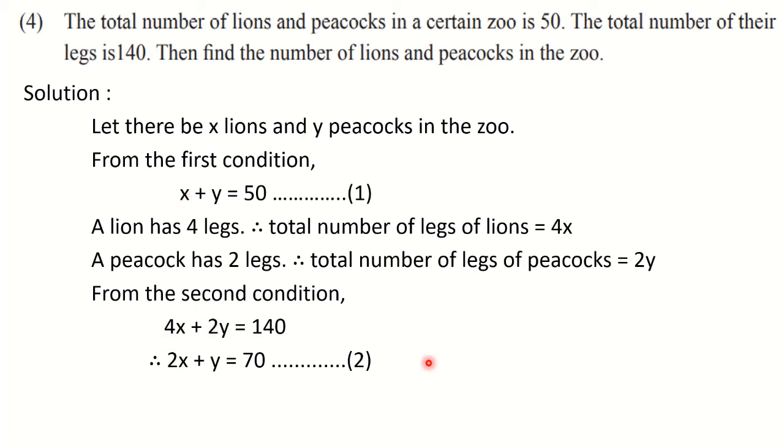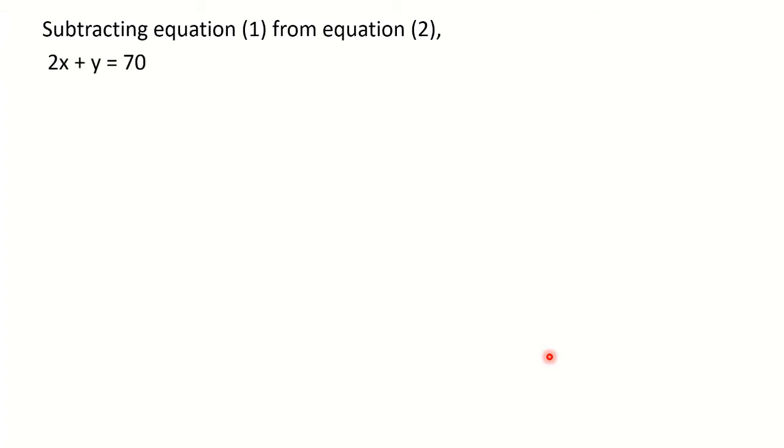So while writing, what we are going to write? Subtracting equation 1 from 2. Okay, so let us write subtracting equation 1 from 2. So equation 2 will appear first. What is equation 2? 2x plus y is equal to 70. Then we have minus sign. Then we are going to write equation 1: x plus y is equal to 50.